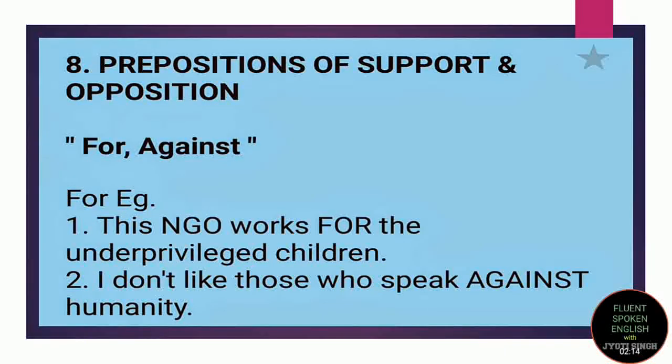The eighth preposition is prepositions of support and opposition. Here you favor one sentence and you are against one, right? For example, this NGO works for the underprivileged children. So here I am telling you that this NGO favors the kids who are underprivileged. Okay, so I have used the word for, which denotes favorism. Second, I do not like those who speak against humanity. I don't like people who speak or talk against humanity. So against is a word of opposition. This is a preposition of opposition, right? That I oppose people who talk against humanity.